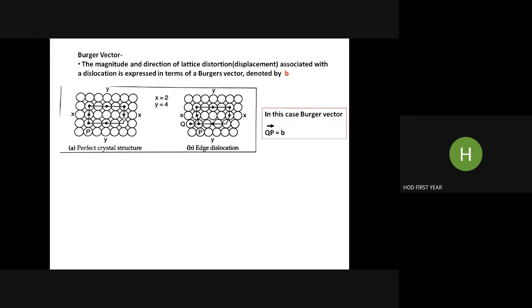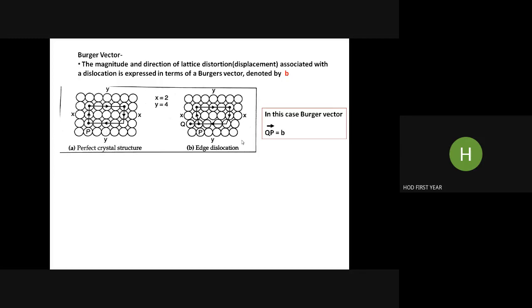Again, you move down in x direction by 2 steps, x is equal to 2, you will come over here. And again, if you move in this direction, that is y is equal to 4, then you will reach the original point P. Why are you reaching back to the original point? Because there is no dislocation. That is the case of a perfect system.